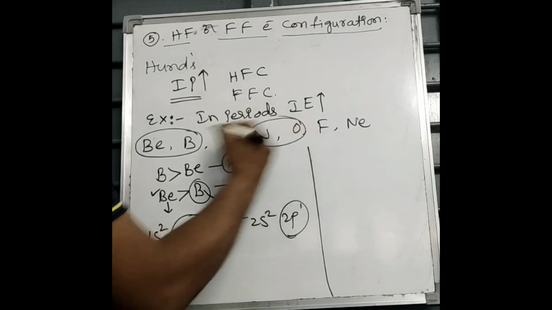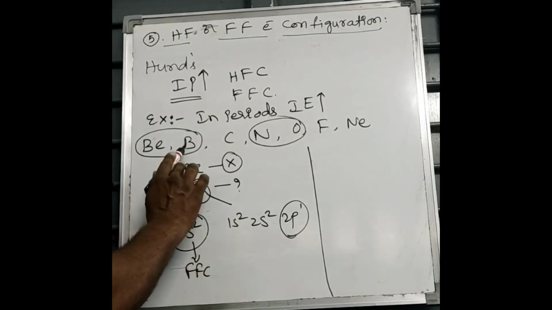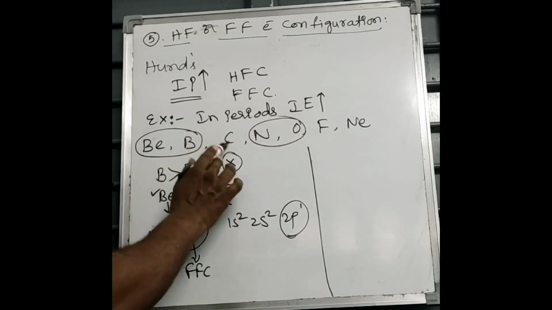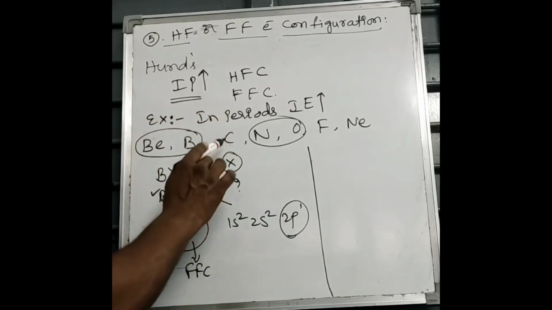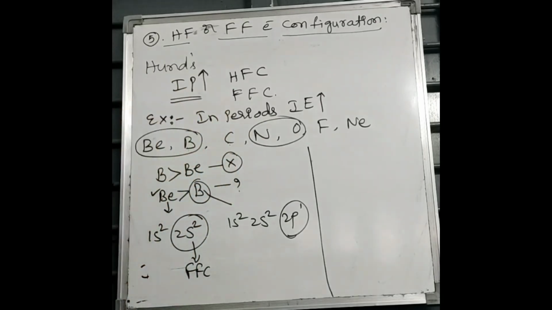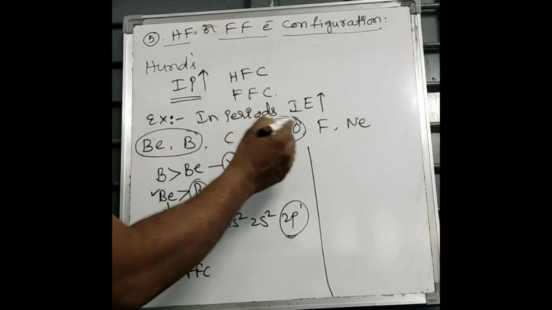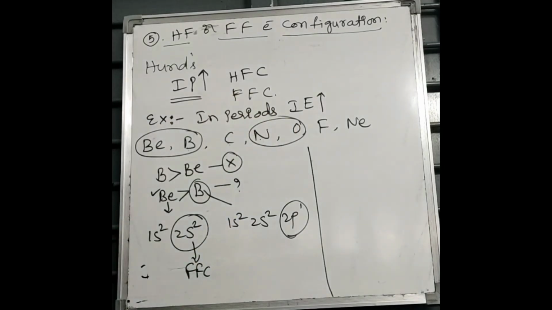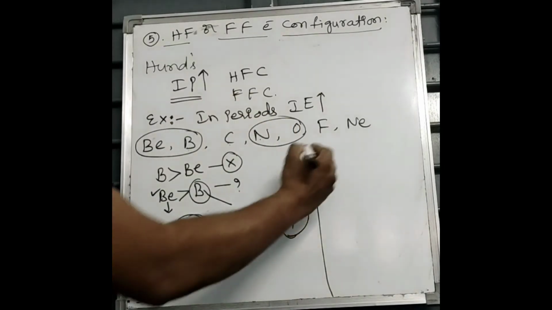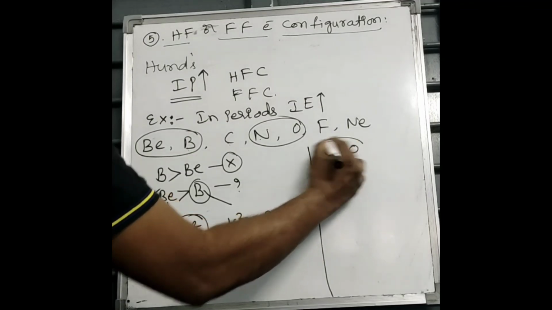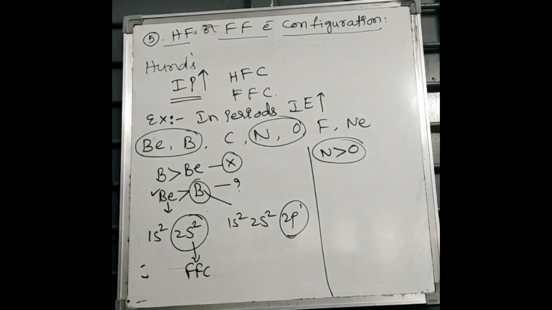In the same case, when we go from boron to carbon, IE increases. Carbon to nitrogen, IE increases. When you go from nitrogen to oxygen, IE should increase, but nitrogen shows more IP than oxygen. Why?